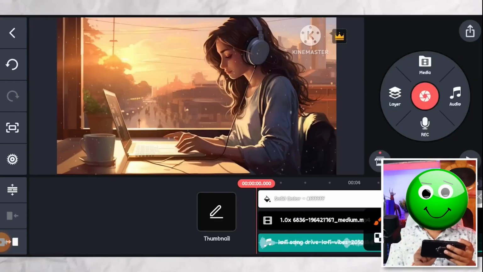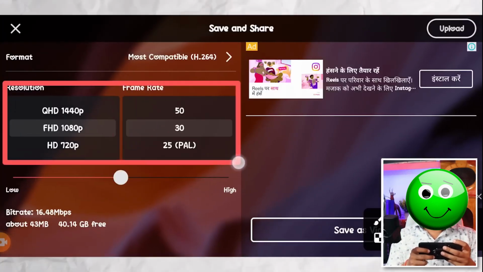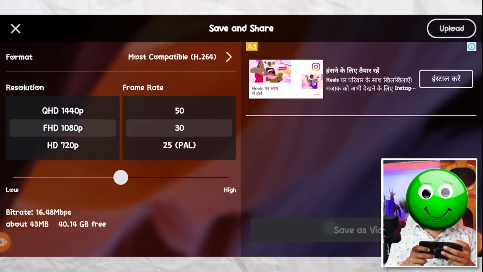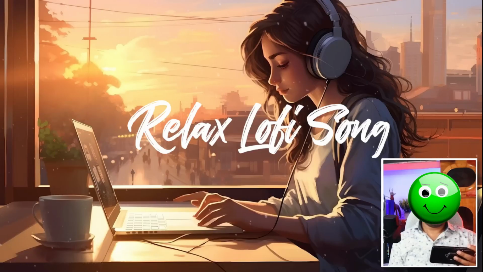So now we have to bring our Lofi song here. For this you have to click on this audio option. Then from here, you have to go to the folder where you have kept your Lofi song. Then you have to select it from here and open it. Now our Lofi song is also here. Now you have to export it from here. Then you have to select any one resolution from here. Then click on the Save as Video button so that this Lofi song will be saved in your mobile's gallery.